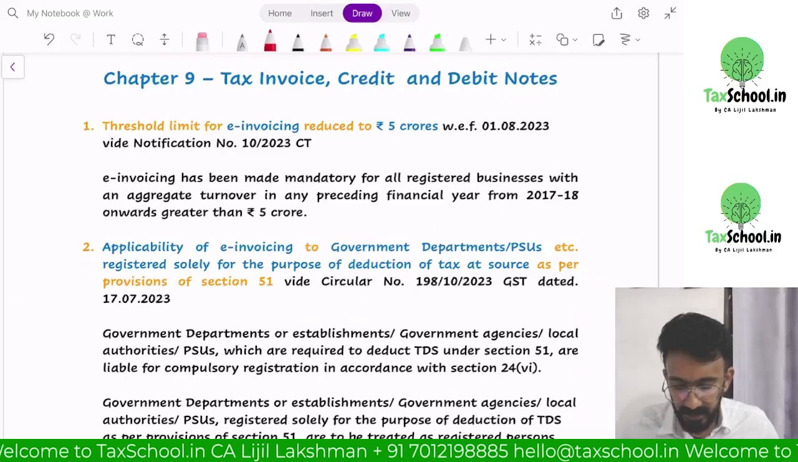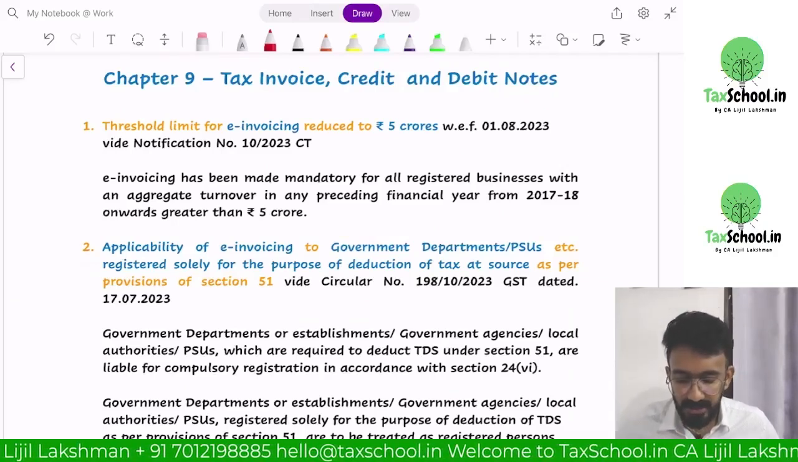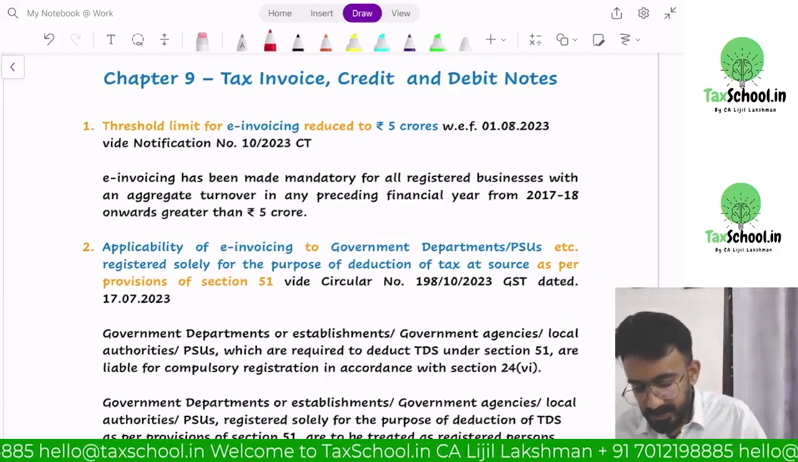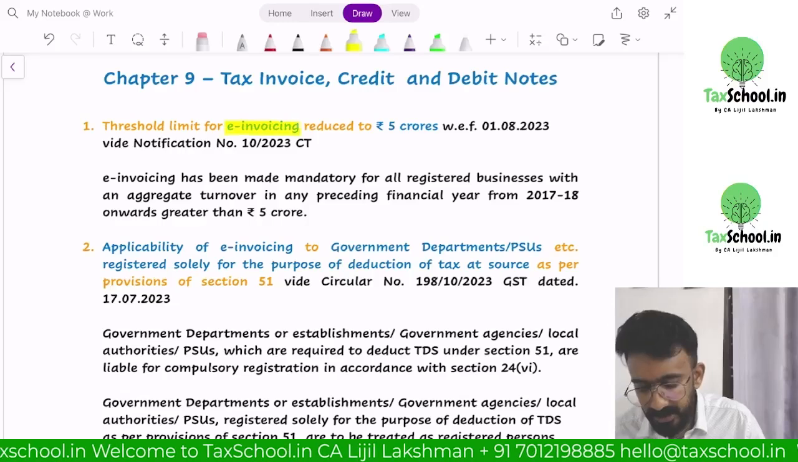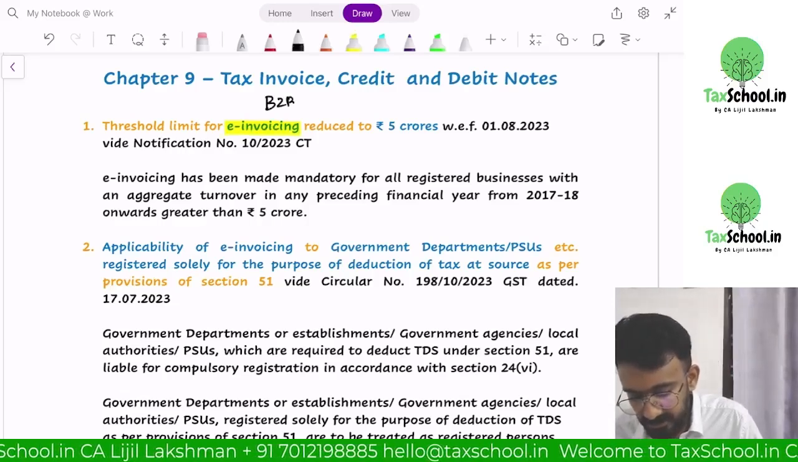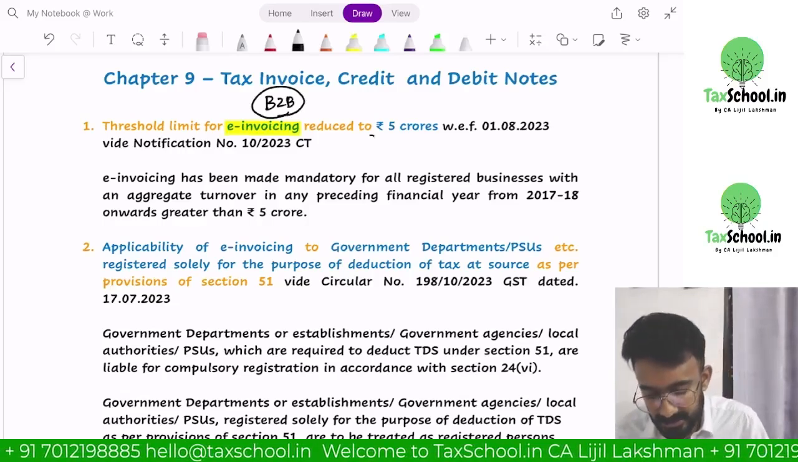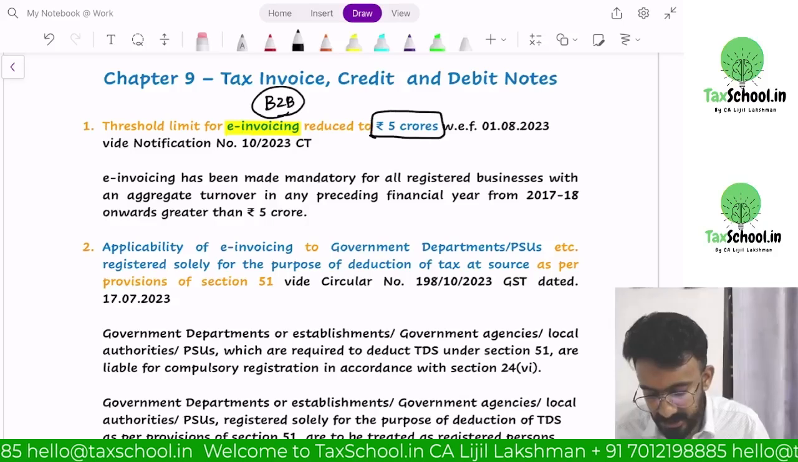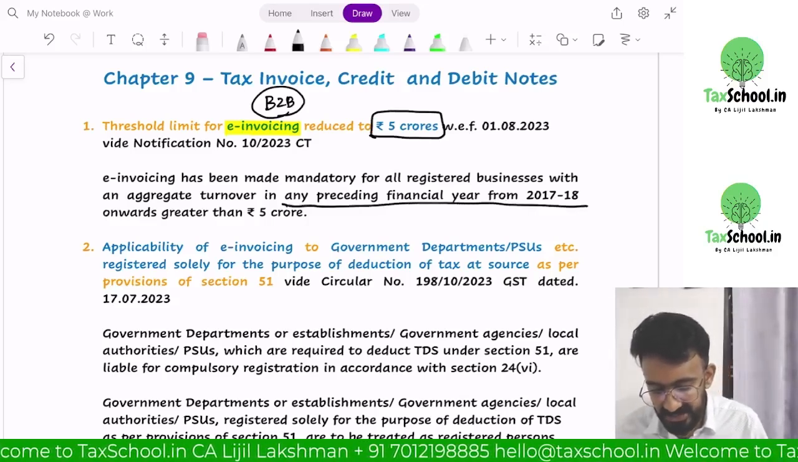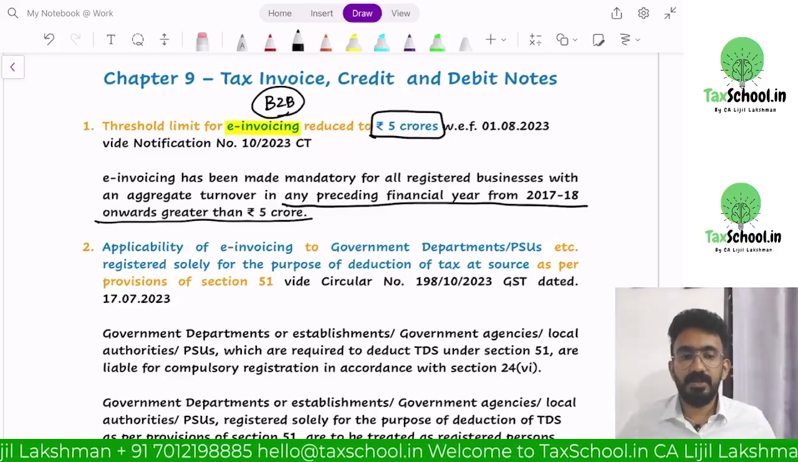Understanding? Let's look at the amendments that you have in tax invoice, credit and debit note. They said e-invoices, the requirement for B2B supplies. E-invoice is applicable for what supply? B2B supply. If your turnover in any financial year from 17-18 is more than 5 crore, such registered person will be liable for